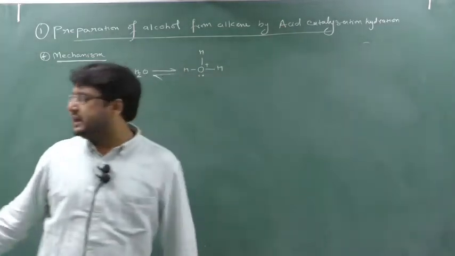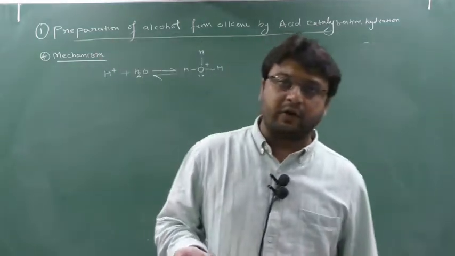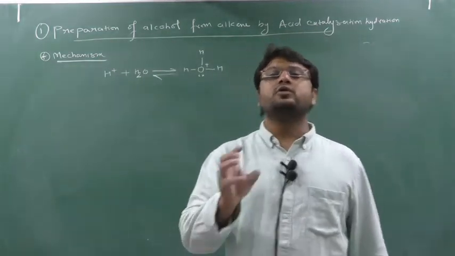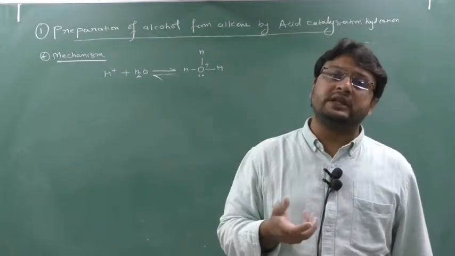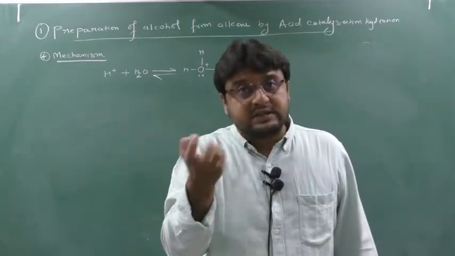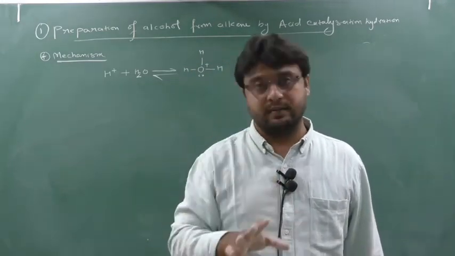As you know, oxygen is an electronegative element. Yes or no? This is a fact. Oxygen is the second most electronegative element of the periodic table. So on the element which is electronegative, which charge should be there? On that, negative charge should be there.